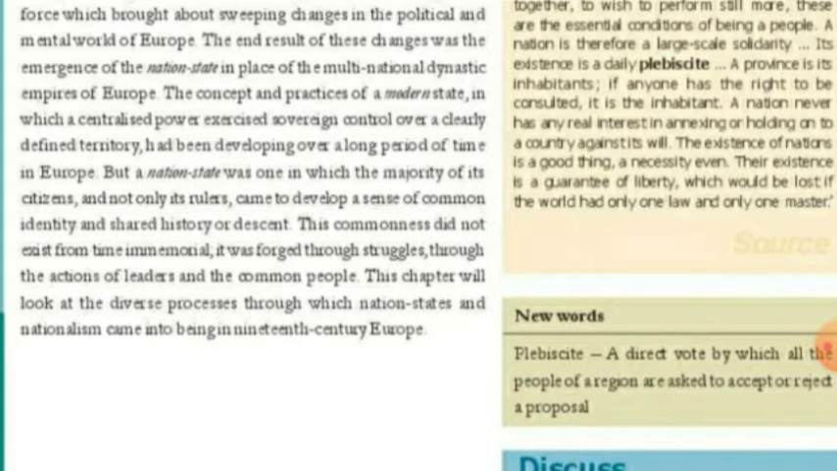This chapter will look at the diverse processes through which nation states and nationalism came into being in 19th century Europe. This chapter tells about the nation states, how Europe became a nation state, what changes occurred in the 19th century, and how nationalism rose in Europe first of all and then in the whole world.